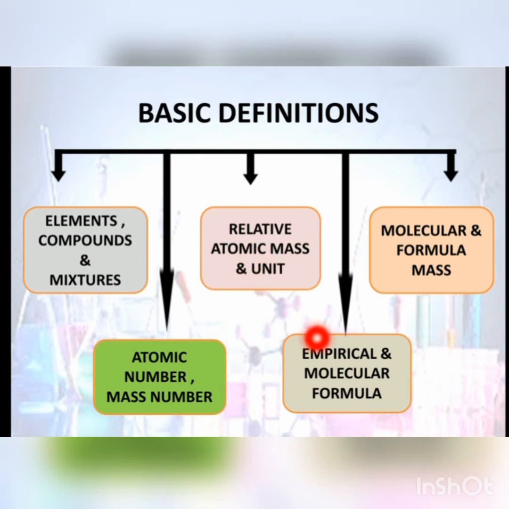Next is empirical formula and molecular formula. The empirical formula of a compound is the chemical formula that gives the simplest whole number ratio of atoms of each element. And the molecular formula gives the actual whole number ratio of atoms of each element that are present in a compound. And in basic definitions, in last there is molecular and formula mass. Molecular mass is the sum of atomic masses of all the atoms present in the molecule. And formula mass is the sum of atomic masses of all the atoms in the formula unit of a substance.